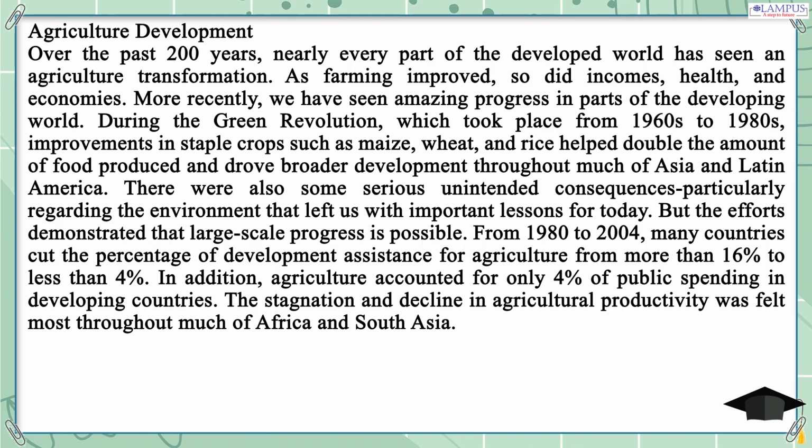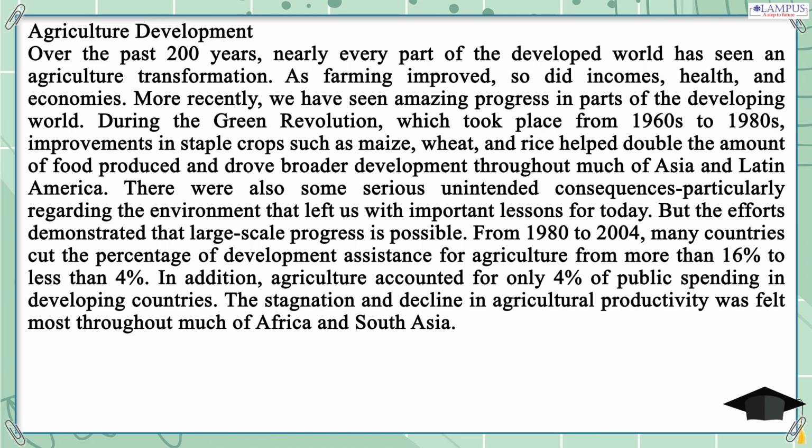During the Green Revolution, which took place from the 1960s to 1980s, improvements in staple crops such as maize, wheat, and rice helped double the amount of food produced and drove broader development throughout much of Asia and Latin America. There were also some serious unintended consequences, particularly regarding the environment, that left us with important lessons for today. But the efforts demonstrated that large-scale progress is possible.